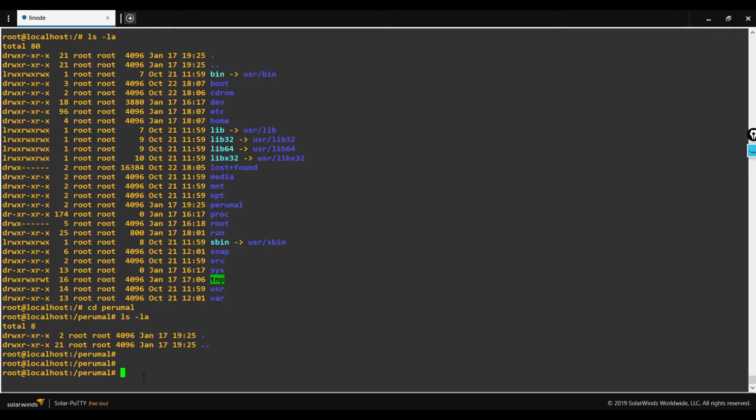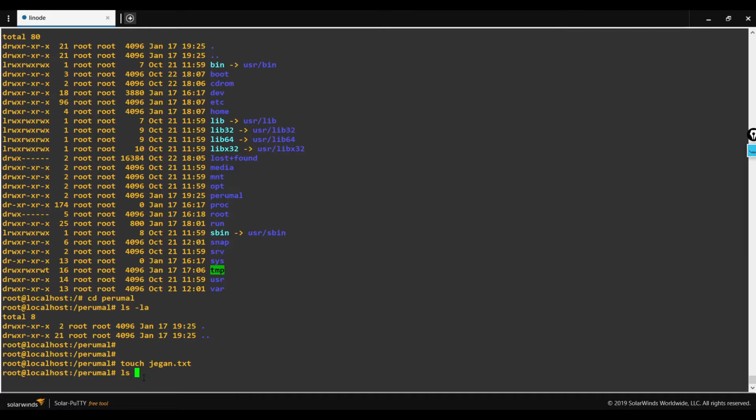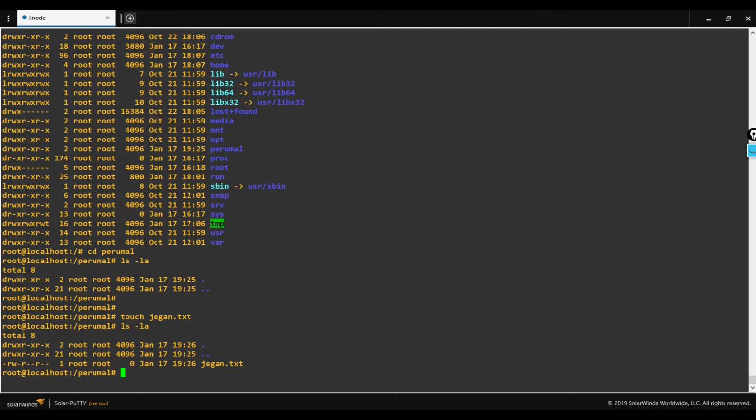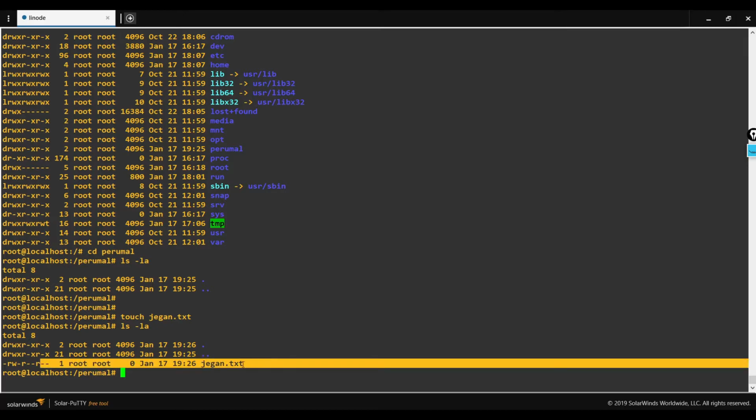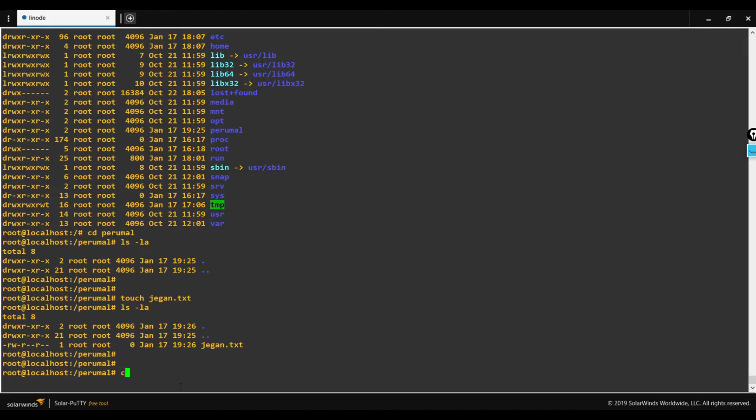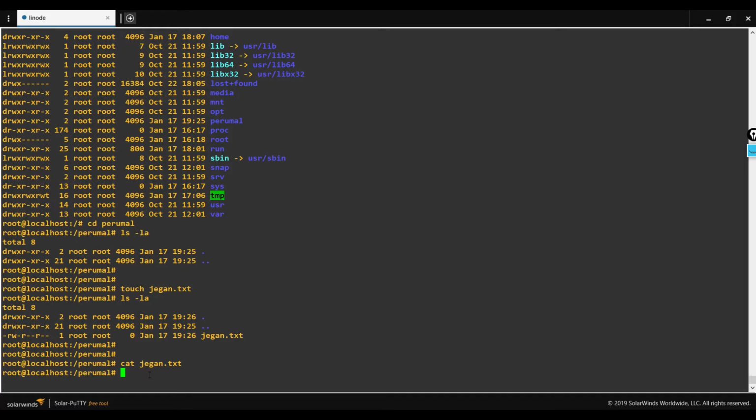Let me create one particular file. Earlier I created a directory. Now I am creating a file. To create the file, I am using the command touch, which is widely used. I am creating a file jagan.txt. Now I have created a file. Let me show it. The file has been created. If you want to read the content of the file, you can simply use a command called cat, space, the file name, which will display the content of that particular file. So far I don't have any content in that file, so it is not showing anything.